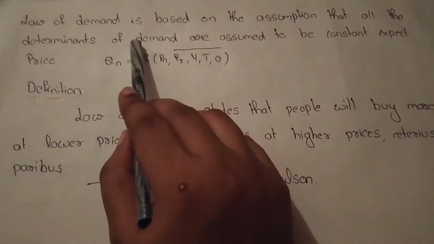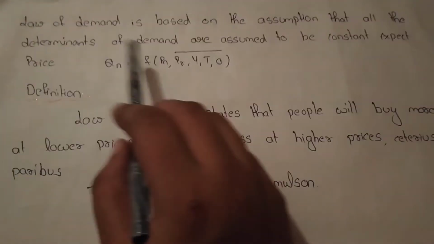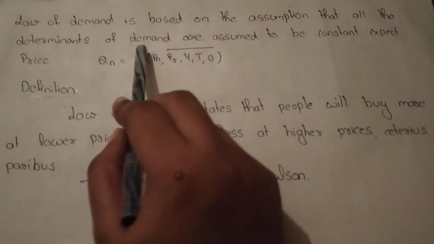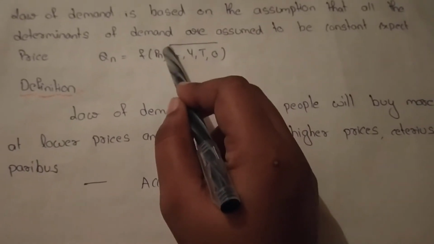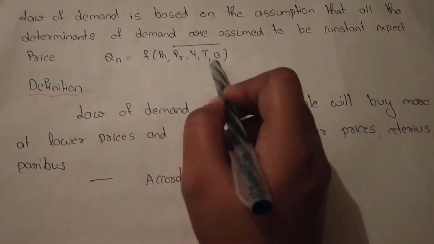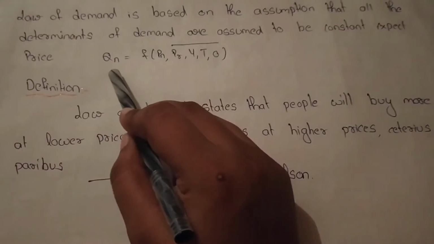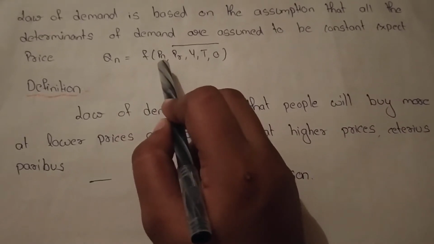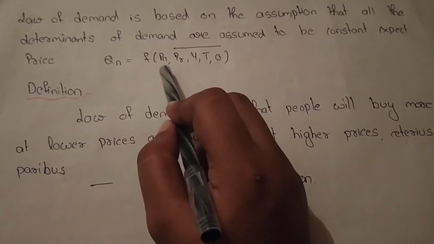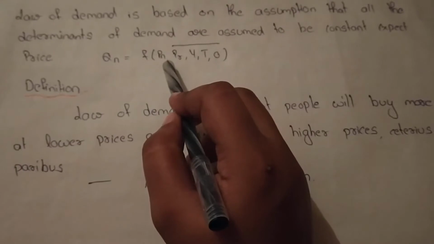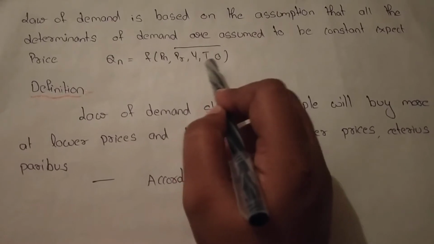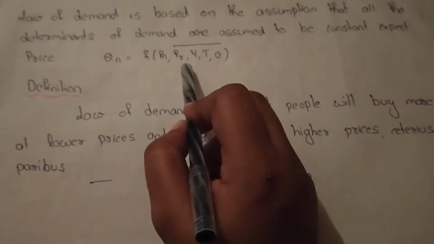So, law of demand is based on the assumption that all the determinants of demand are assumed to be constant except price. So, here all the determinants of demand means these, all should be constant. It means there are no changes in these four. Here Pn equal to price, Qn equal to quantity demanded, right? So only the price should be changed. Then only the law of demand will arise. If all these are changed, meaning price, related commodities, income, taste and preference, other factors, all are changing, then the law of demand does not arise.